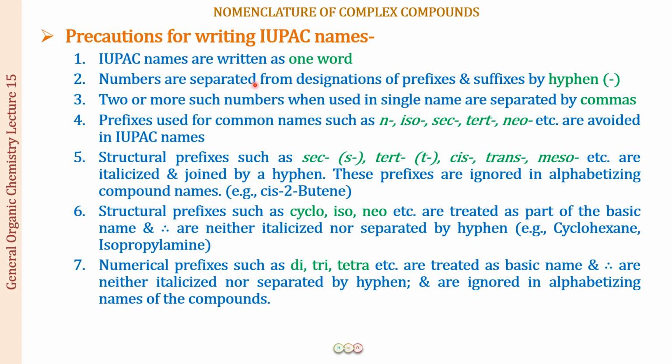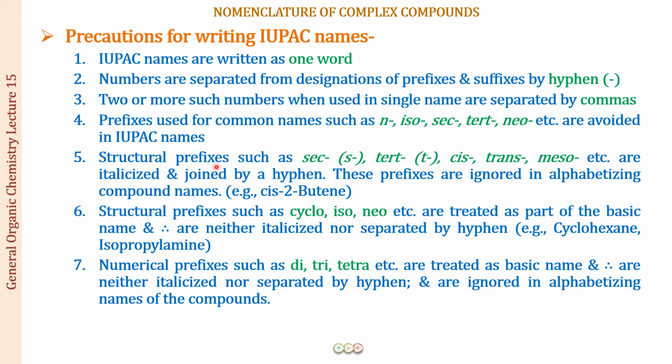The numbers are separated from the designation of the prefixes and the suffixes by a hyphen. You have seen that we have put a hyphen in between wherever numbers were coming. Two or more numbers, when used in a single name, are separated by commas, so 1,4 is separated by a comma. The prefixes for common names like n, iso, sec, tert, neo are to be avoided in IUPAC names unless they are giving us the structure.